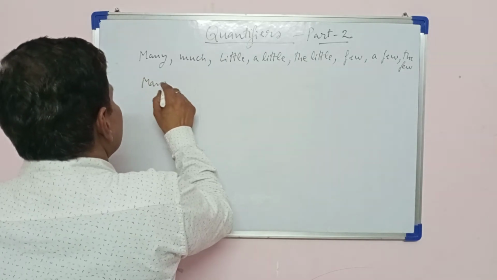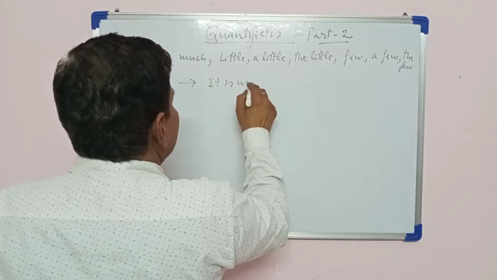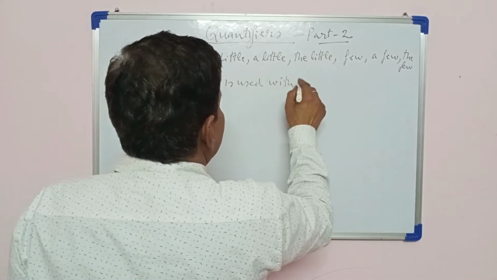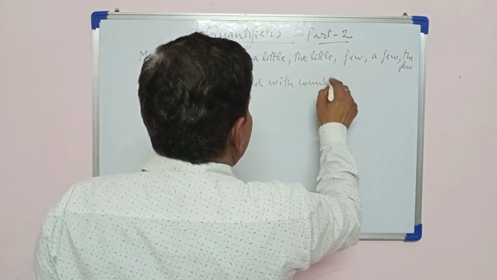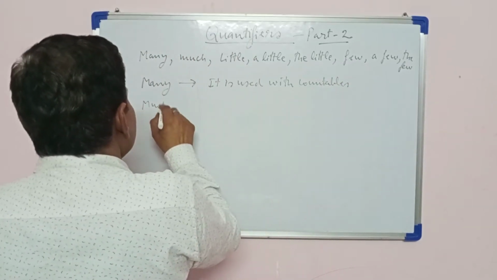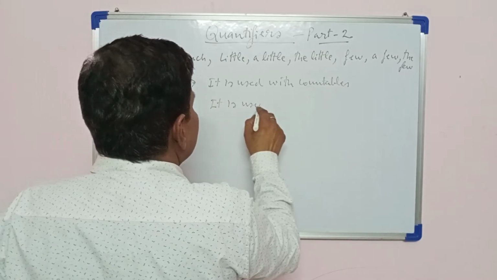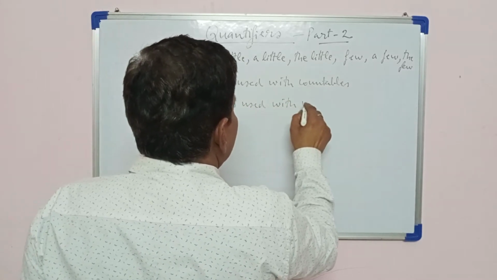Many is used with countables, and much is used with uncountables.